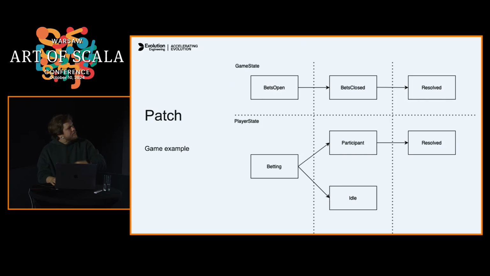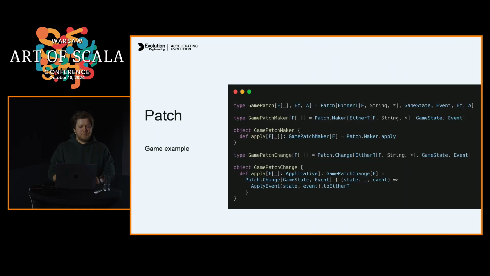So let's implement a bit more complex example. Imagine that we have a game which has 3 phases: bets open, bets closed, and game resolved, and some player state, where the player is betting during the bets open phase, participates in the game if he has any bets, and gets resolved in the end. In order to do this, we can bump our patch a little bit.